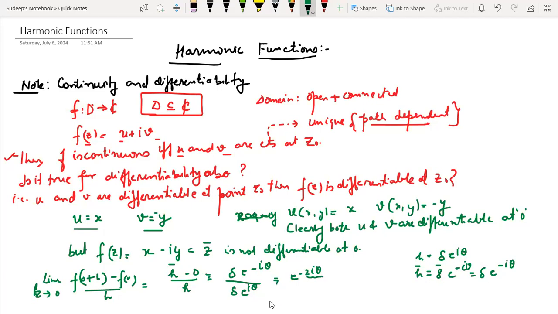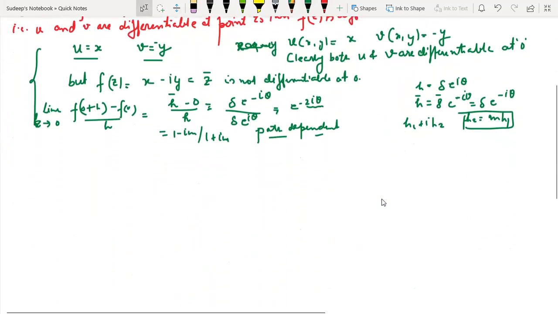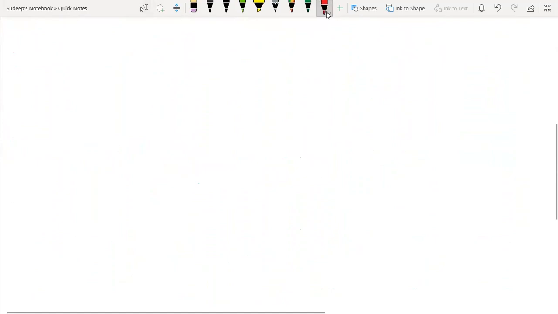Or otherwise, you can write h as simply h1 plus iota h2, and then I can write h2 is equal to m h1. From that also we can prove that this limit turns out to be (1 minus iota m) divided by (1 plus iota m). So clearly it is a path dependent limit. Therefore the function is not differentiable at 0. However, both u and v are differentiable at 0. So in continuity, this statement works that if u and v are continuous, then f will remain continuous at that point. But in differentiability, it doesn't work. This is one of the important things that I forgot to mention in the previous lecture, so I have mentioned it here itself. Now let us move to today's topic, which is harmonic functions.